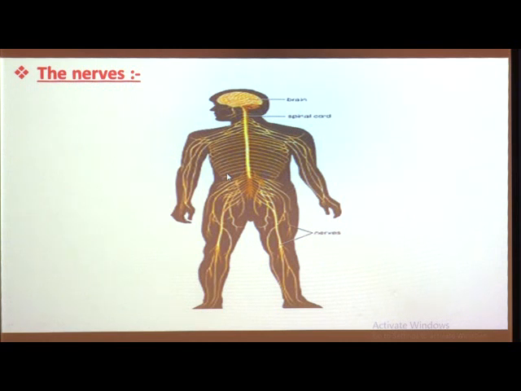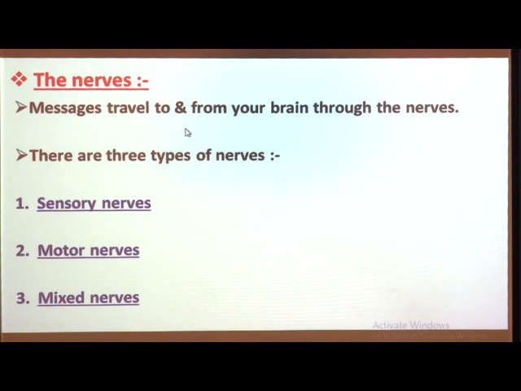Here you can see the network of nerves present all over your body, and all the messages travel to and from your brain through the nerves. Where do the messages travel? All messages travel to and from the brain through these nerves. So, this is the function of the nerves.